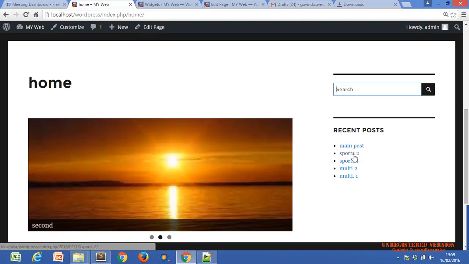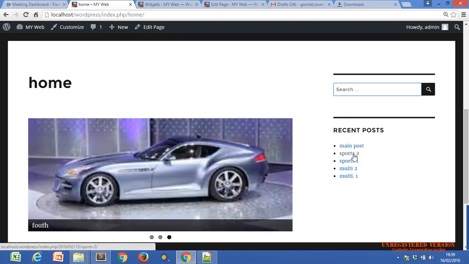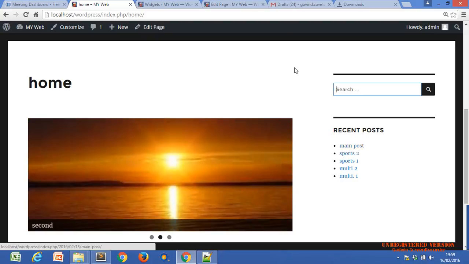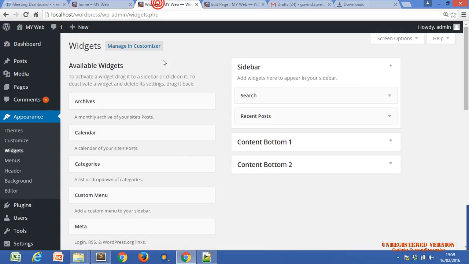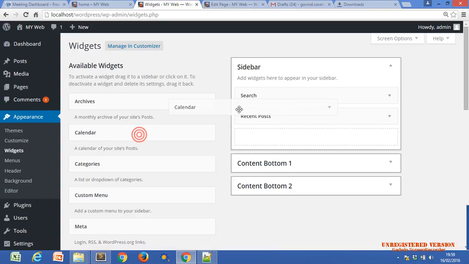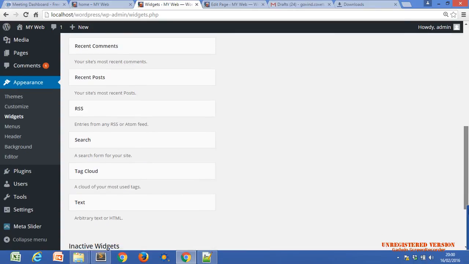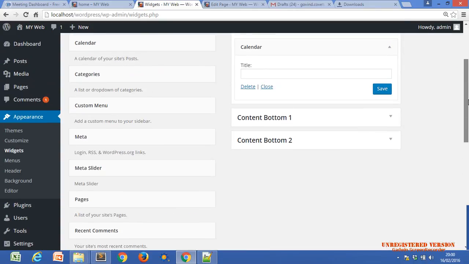These widgets need a container. Where is the container? This is the sidebar. The heading of this container is sidebar. You can add widgets to this container just by using drag and drop. This is the list of widgets you have in your theme in your WordPress right now.